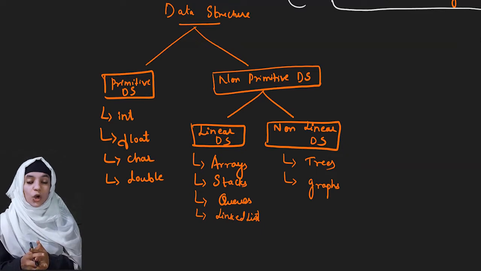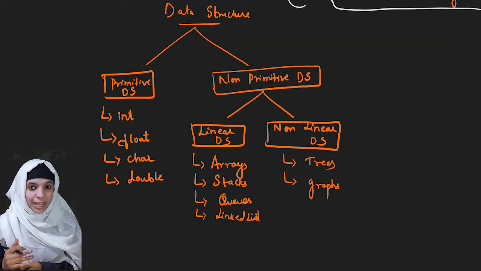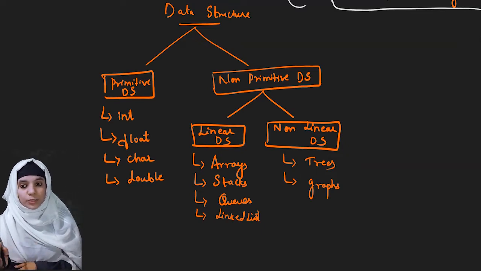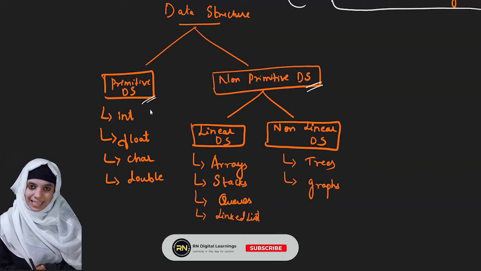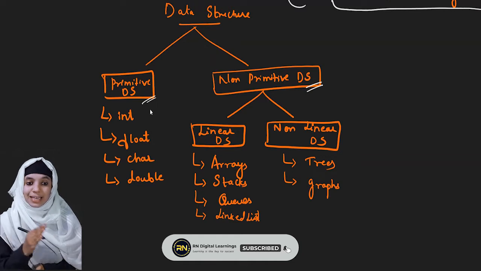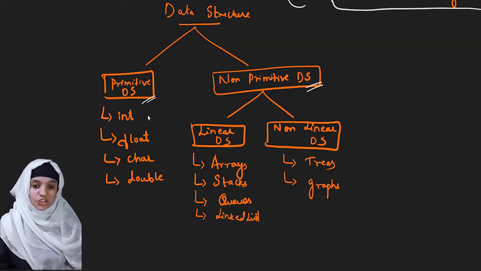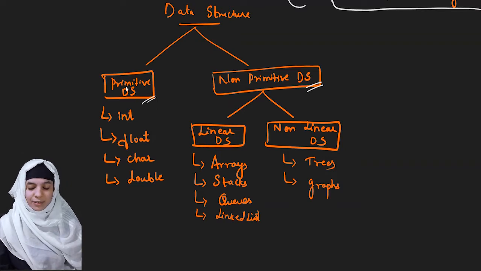Data structure is an organized collection of data, and it tells how the data has to be organized in memory. Let's see how the data structure is being classified. The data structure can be classified into primitive data structure and non-primitive data structure. Let's know what is primitive data structure.